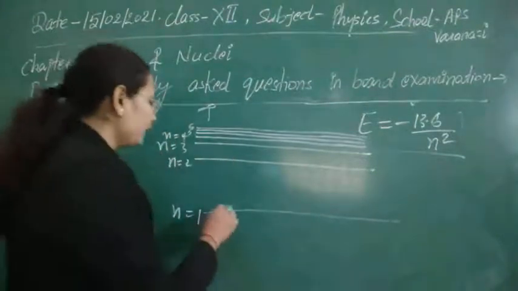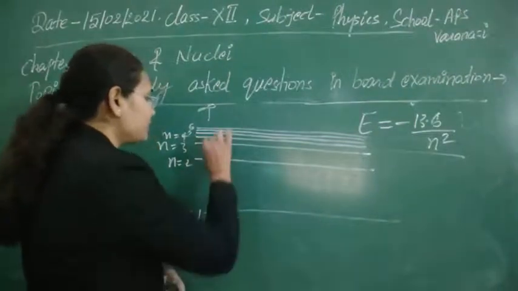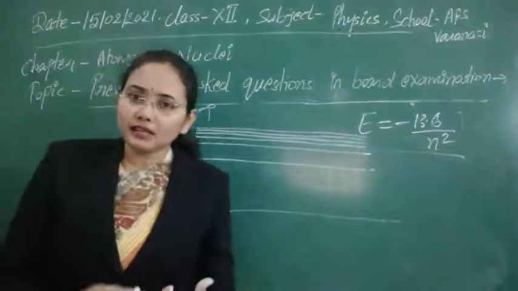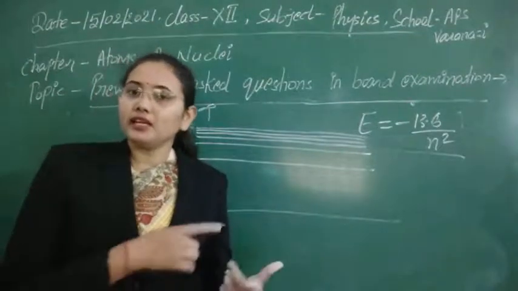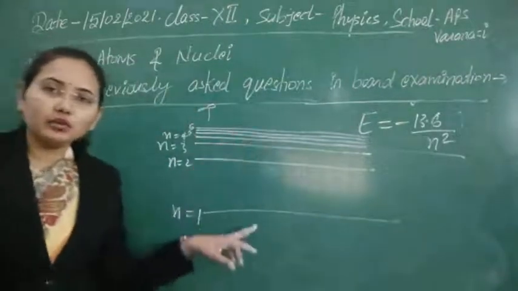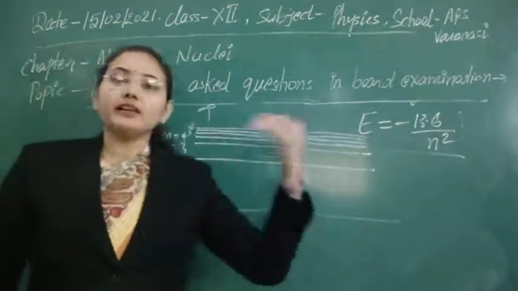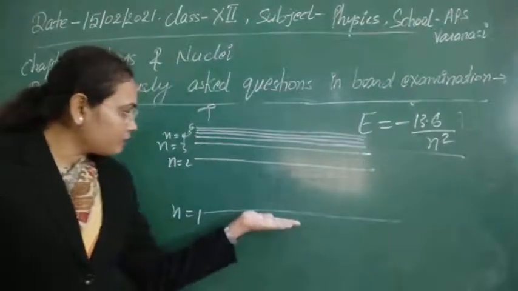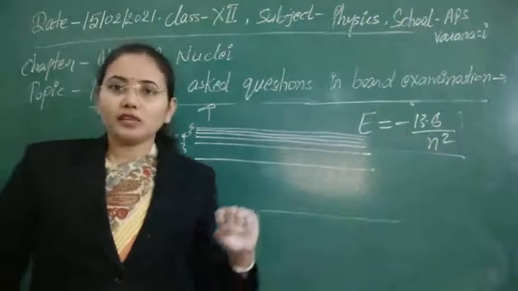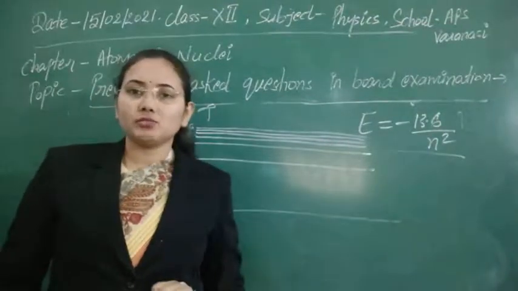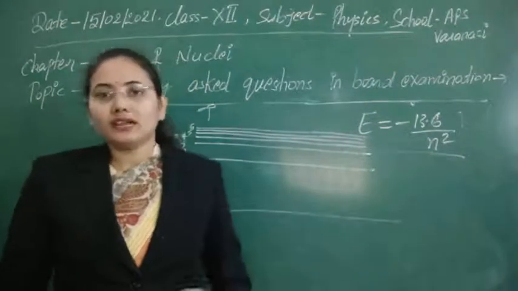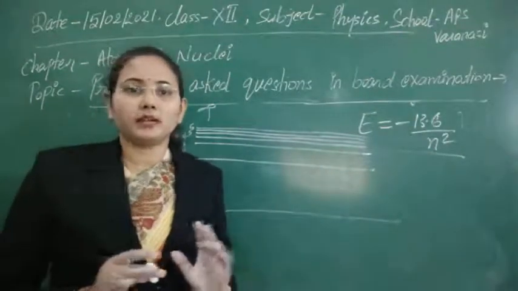Whenever the electron goes from n is equal to 1 state to any of the higher states, that time again we will get the same series, Lyman series, but here we will get absorption spectra. But whenever it makes a transition from higher to this state, then obviously energy will radiate. If we have to send it from lower to higher state, then we have to provide it energy. So it absorbs energy, that's why we call it absorption spectra. In the other case, if it is radiating energy, we call it emission spectra.